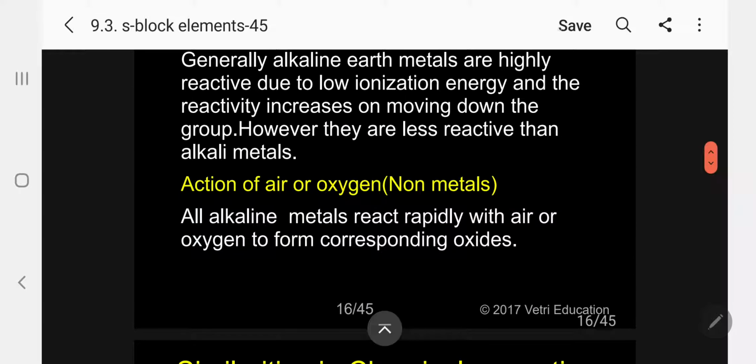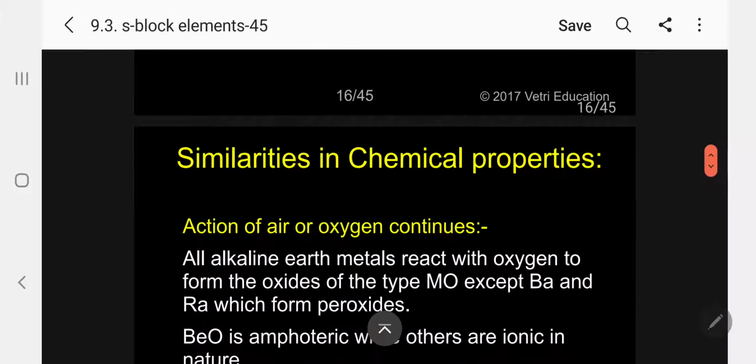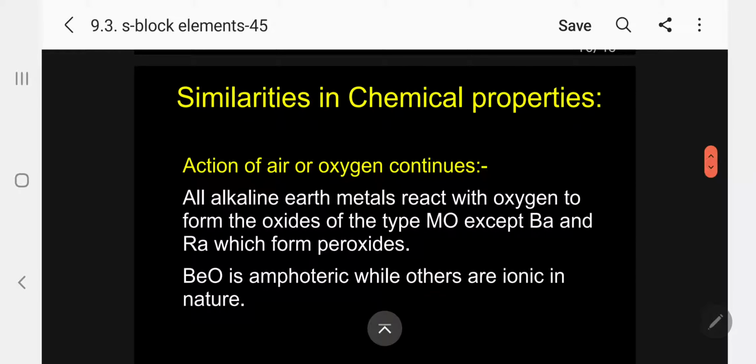The first one, action of air or oxygen, that is, action of non-metals. Let me take first: all alkali metals react rapidly with air or oxygen to form the corresponding oxide. We have seen already in the case of alkali metals, lithium forms a normal oxide, sodium forms peroxide, and the other metals form superoxide.